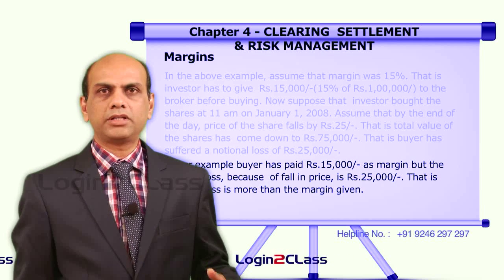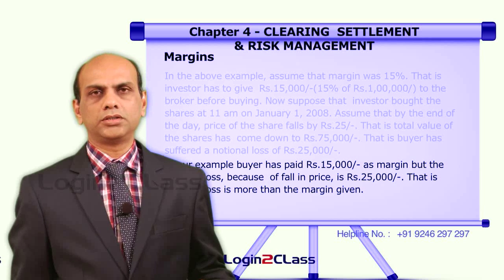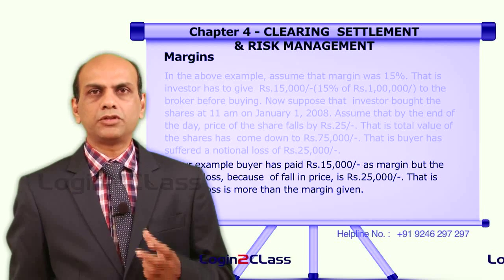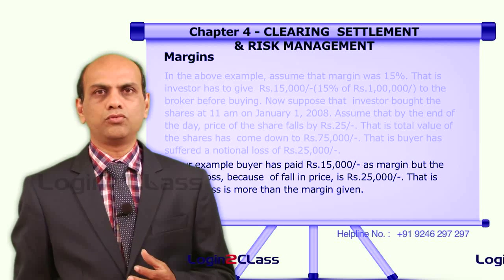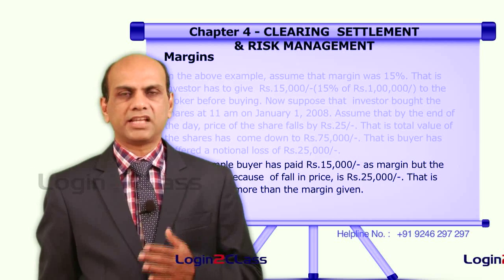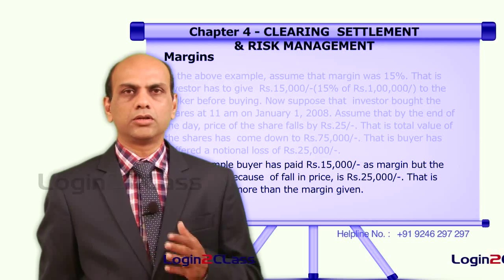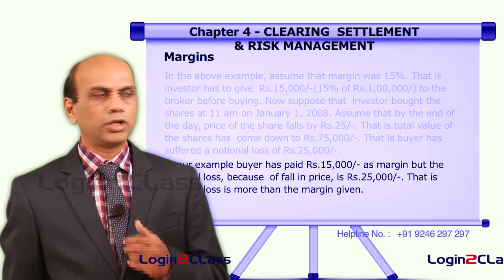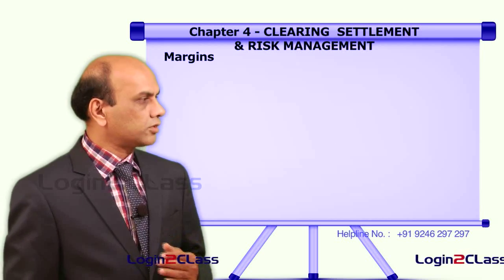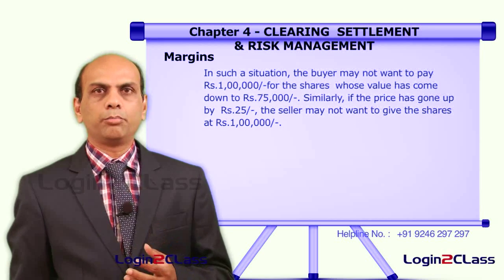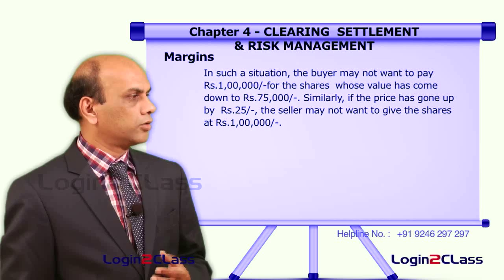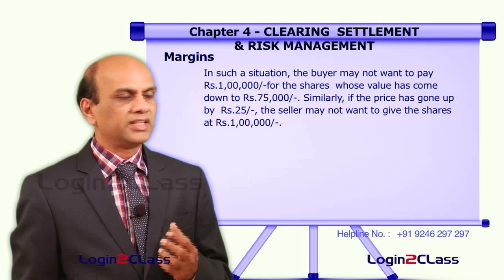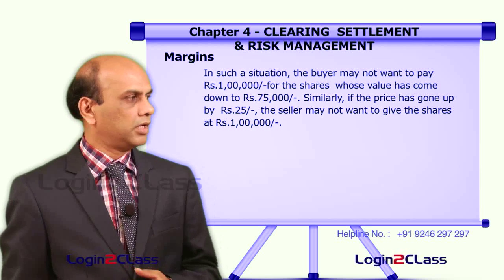So the actual payment he has made till now to the broker is only 15,000, whereas the notional loss of his portfolio, of the stock value which he bought today, has become 75,000. That means 25,000 is the actual portfolio or notional loss. In such a situation, the buyer may not be willing to pay the total 1 lakh for the shares whose value has come down to 75,000 rupees.